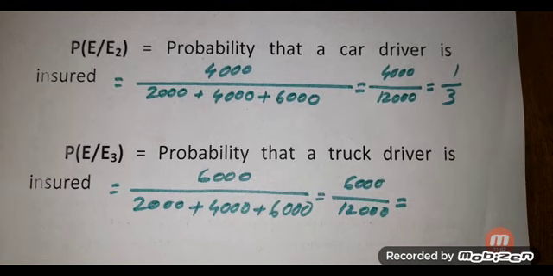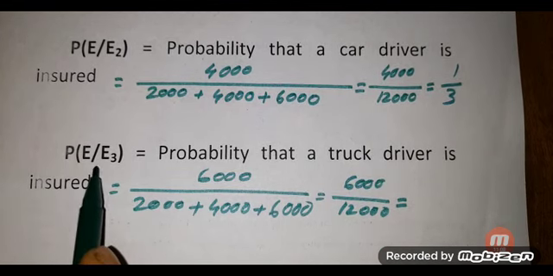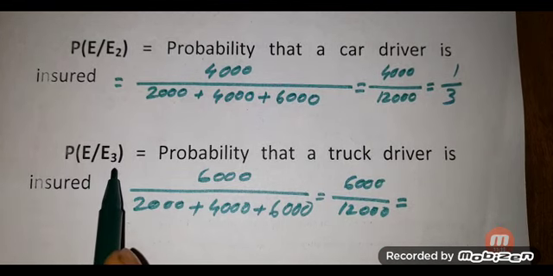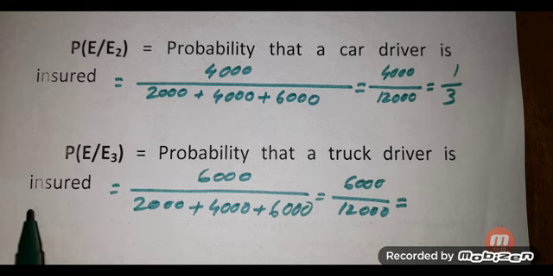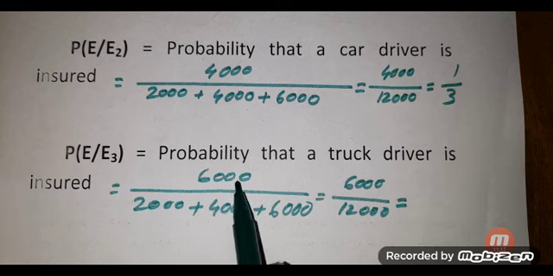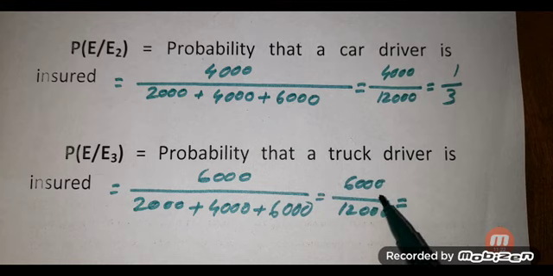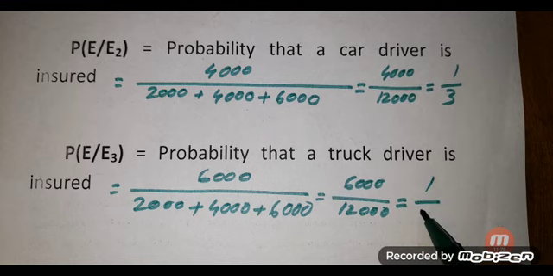Again, P of E given that E3 is the probability that a truck driver is insured, and that is equal to 6000 divided by 2000 plus 4000 plus 6000, that is 6000 by 12,000, and is equal to 1 by 2.